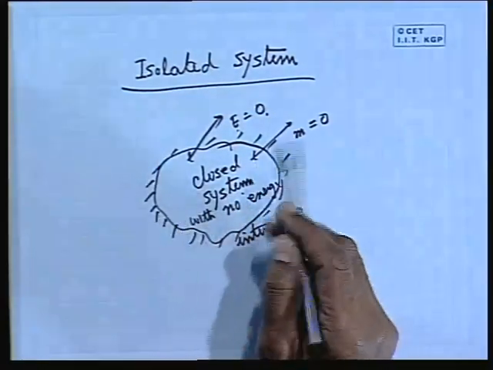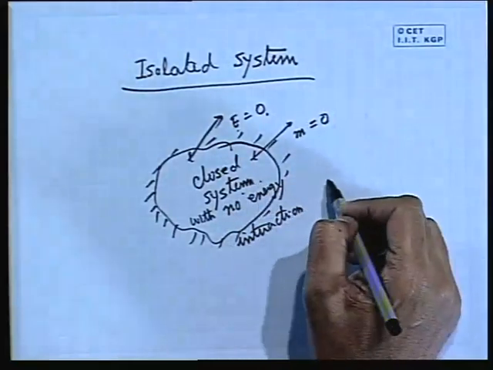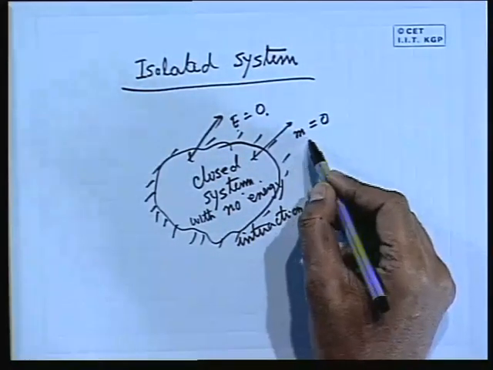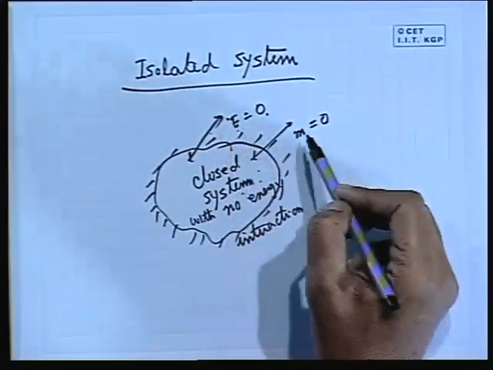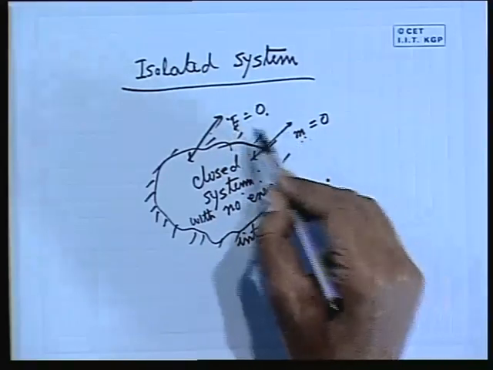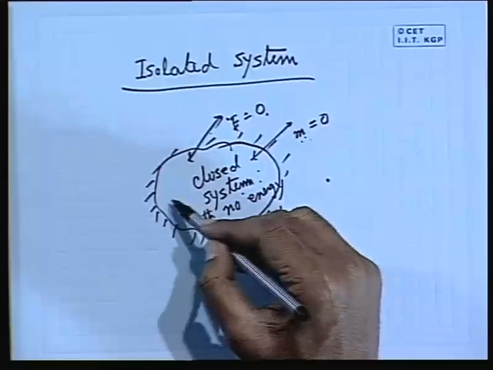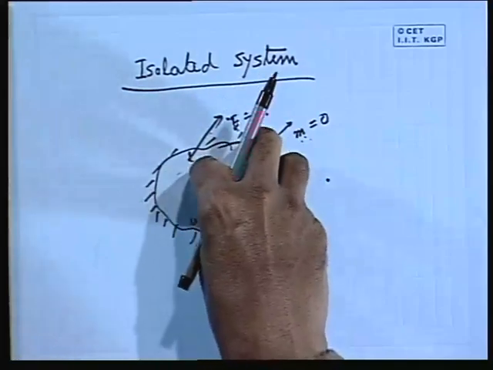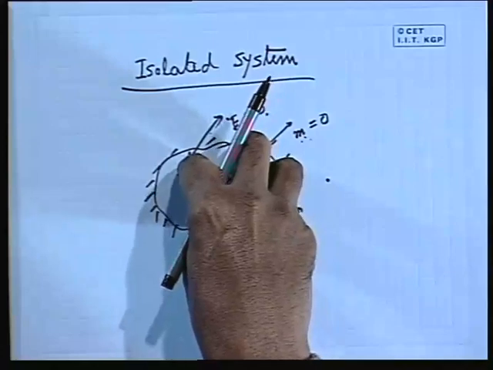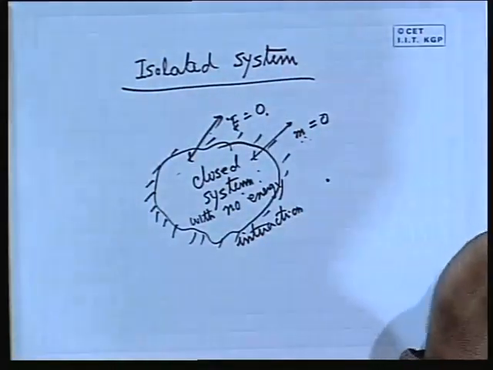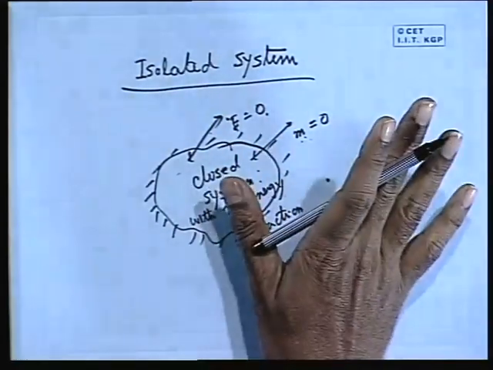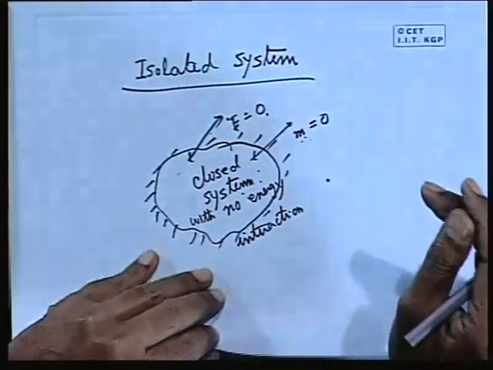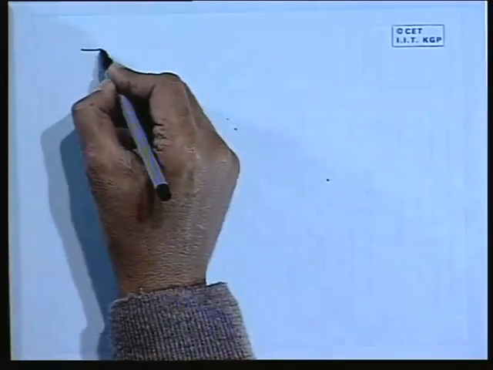That means there are only two ways by which a system can interact with the surroundings: in the form of mass transfer, that mass can come out, can come in, and energy can come in, can go out, so mass and energy interactions. If both the interactions are zero, then a system is isolated. Then the properties of this system, whatever is contained in the system, remain invariant in time. The system is passive to the surrounding. It has no link with the surrounding. This system is known as an isolated system. Well, so now these are the definitions of these systems. Then I come to the definition of thermodynamic properties.